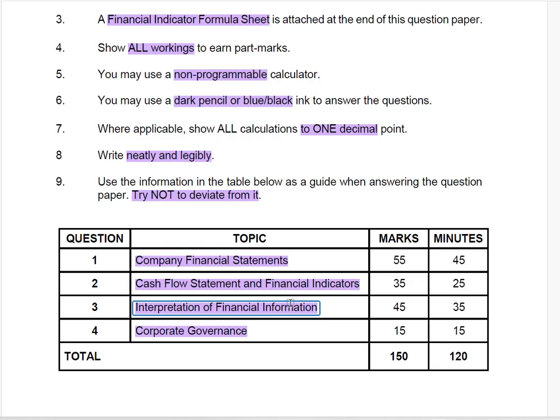Now, this takes us to the end of what you should expect on the paper that you're writing on the 27th October 2025. I wish you all the best, candidates, as you prepare yourself for this exam, and good luck.